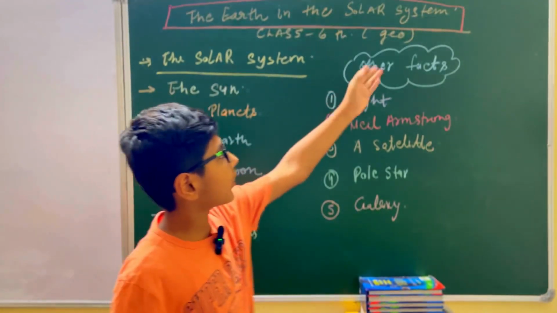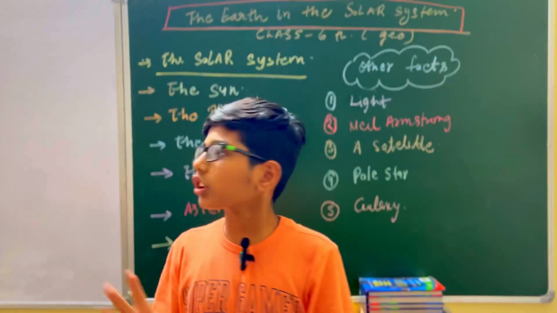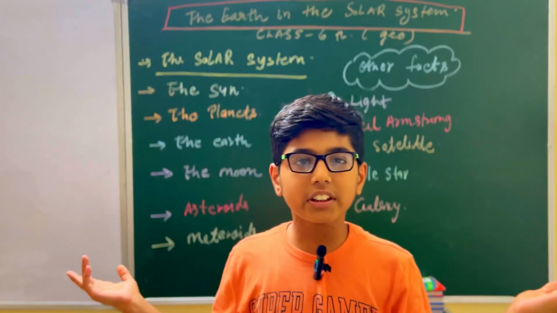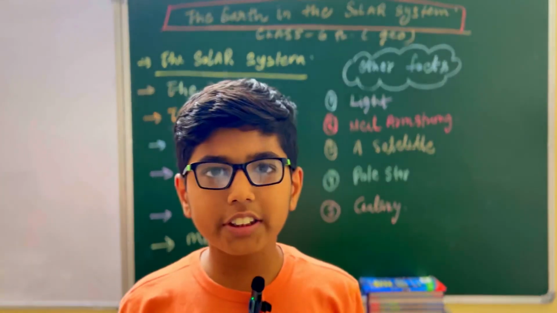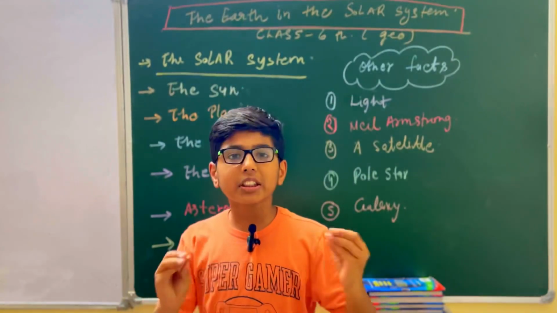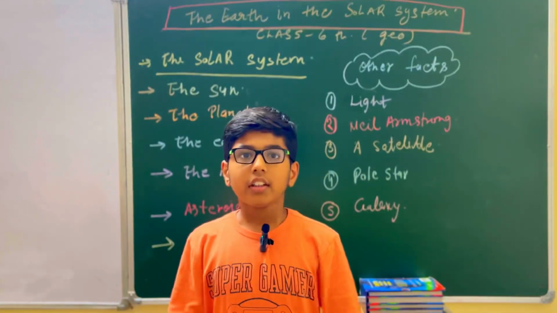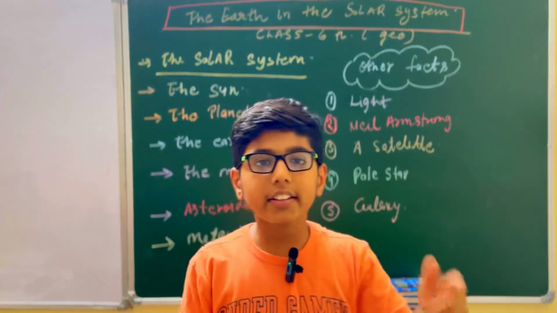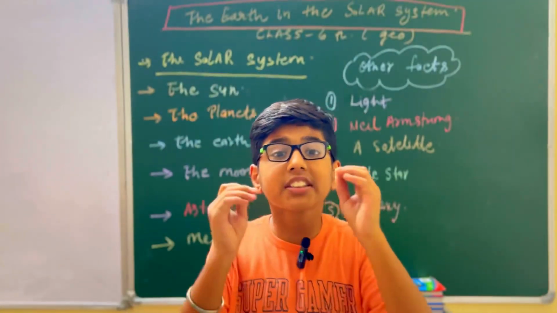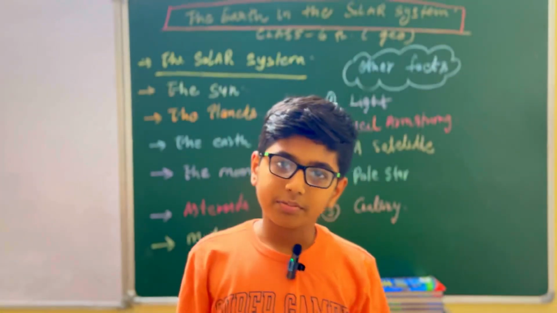The other fact we have is light. Light is the main source of our daily life, for cooking, washing. We get it from the Sun. The Sun is the main source of light. It gives solar energy, and light travels 3 lakh kilometers per second. So you can see how fast light is.